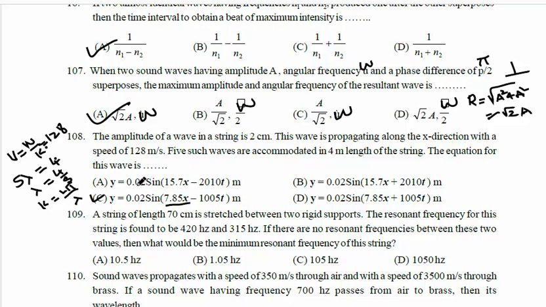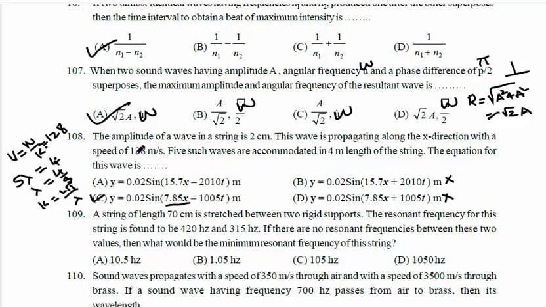See here, the amplitude of the wave is 2 centimeter. It means that it is 0.02 meter. All our amplitudes are 0.02, no change in the amplitudes. Next, the wave is propagating along the x direction. The wave propagates along x direction means the negative sign should be there. Negative sign means these two are correct, these two are wrong, so 50-50, two answers gone.